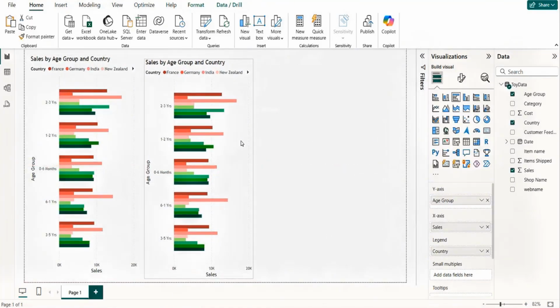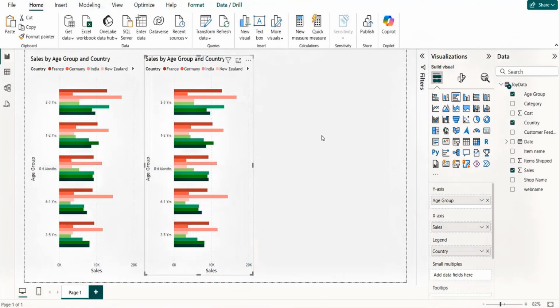Now, on the same fundamentals, we have another visual which can give us this data on the basis of stacking. One over the other, if you remember, one above the other. So if I have these countries going in this way, now if I change this to stacked bar, see what will happen.